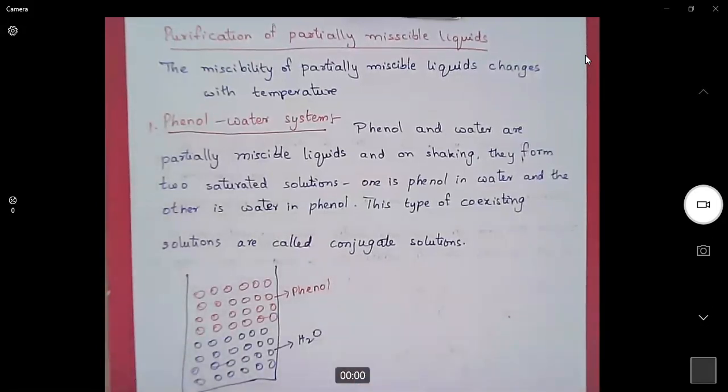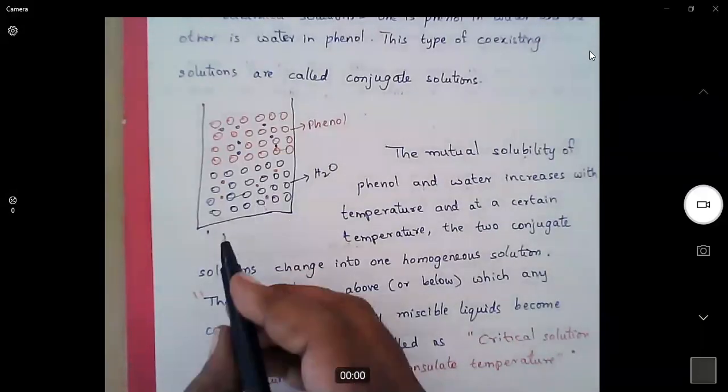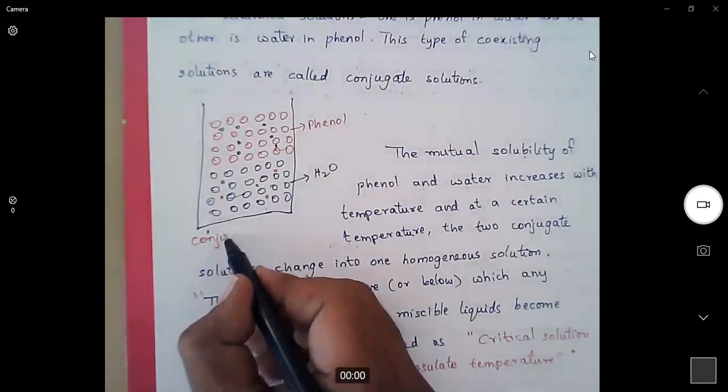Then when we shake, a small amount of this water will be soluble in phenol, whereas a small amount of phenol will be soluble in water. These type of solutions are called conjugate solutions.